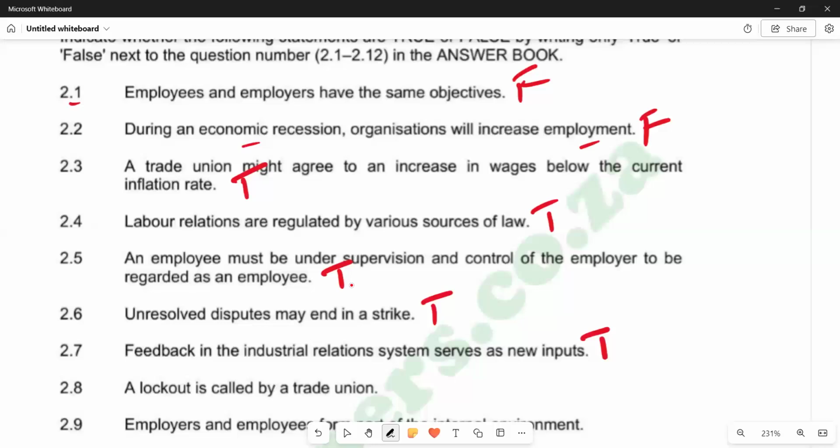2.8, a lockout is called by a trade union. Let's start by understanding what we mean by a lockout. A lockout is usually an exclusion of employees by their employer from their place of work until certain terms are agreed. So this is effected by the employer, and this statement says trade unions call the lockout, which is not true. Remember, a trade union is made up of workers representing other workers. So 2.8, we have false. Then we go to the next one.